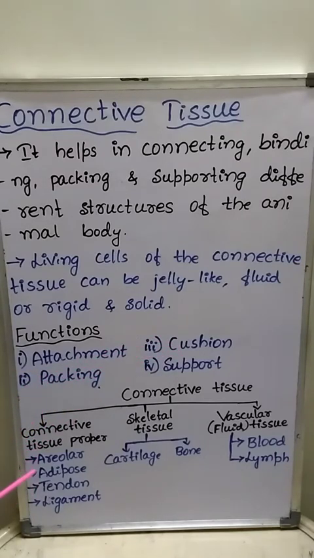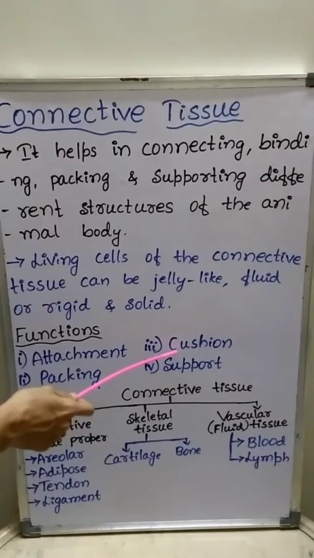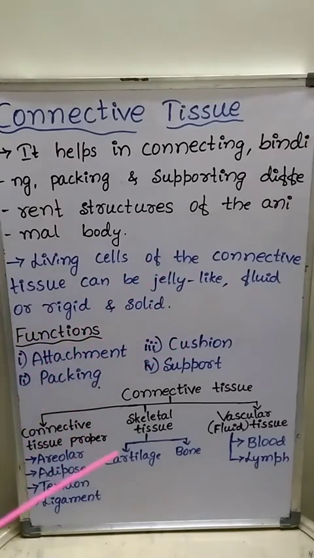Connective tissue forms shock absorbing cushions around various organs like eye, kidneys, human heart, etc.